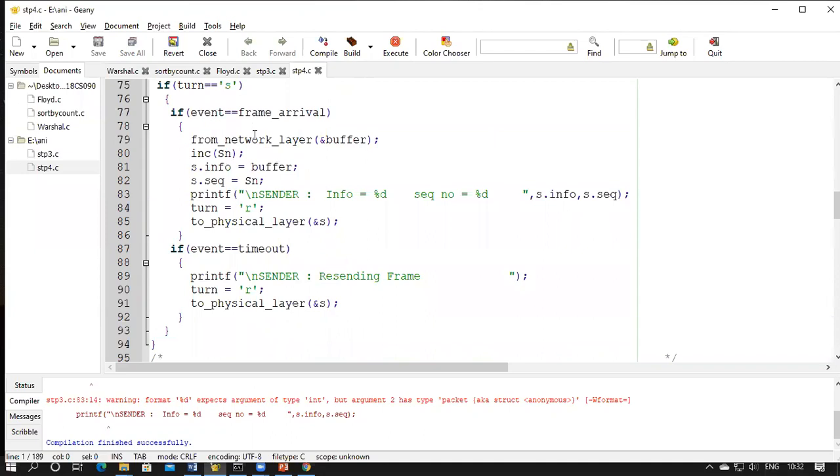Now we'll see the two events that are handled by the sender side, that is frame arrival and timeout. In the sender side, only an acknowledgement can arrive, so this frame arrival is nothing but the acknowledgement. So you can send the next data. You'll get the data from the network layer, store the data and sequence number, and send it to the physical layer. And if timeout happens,